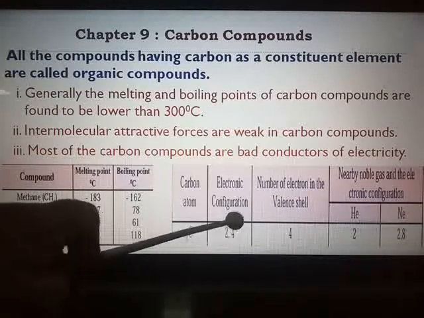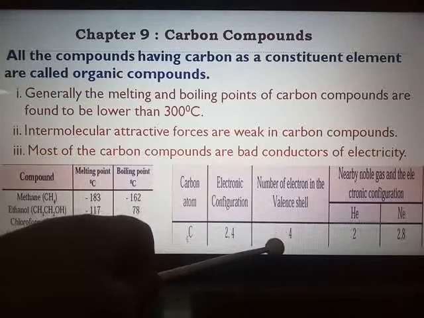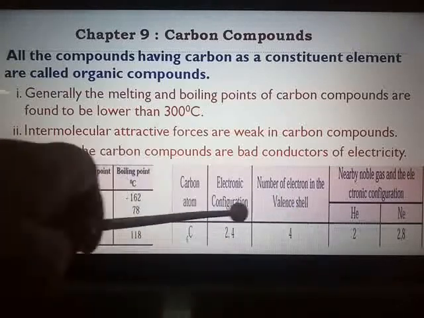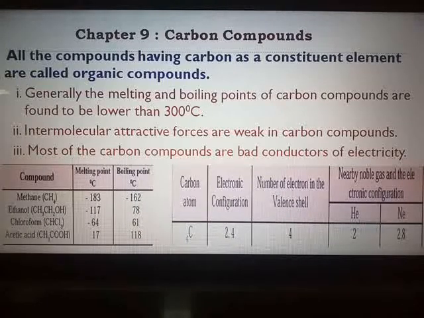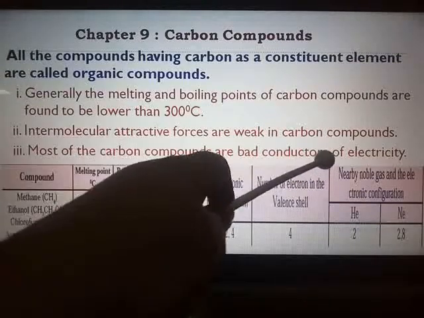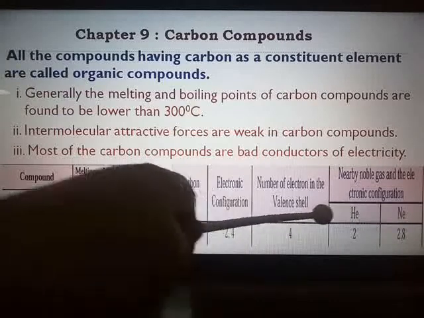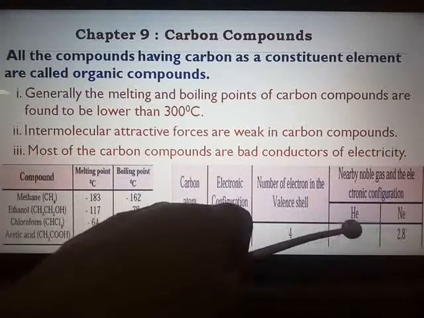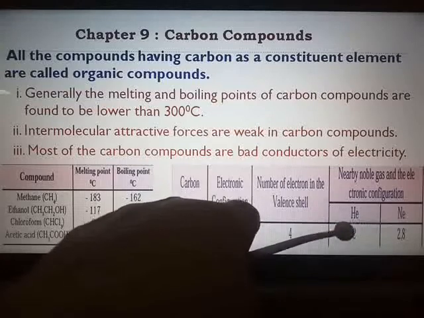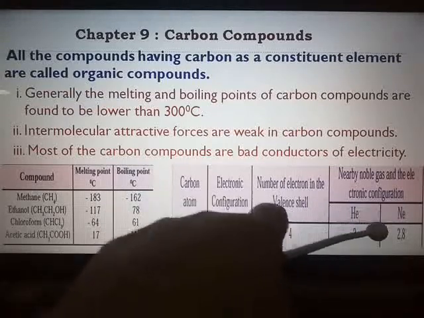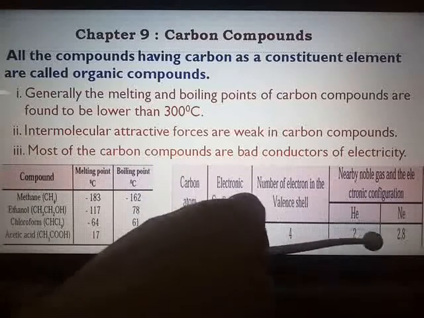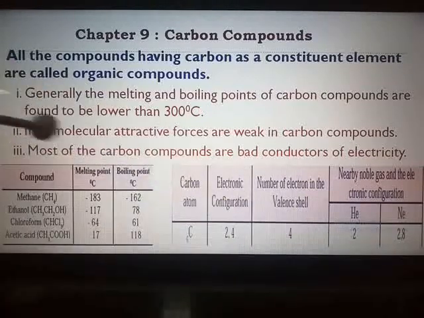So automatically the number of valence electrons is 4, and here carbon has two different ways by which it can become stable. One is by going near the noble gas helium and donating 4 electrons and becoming stable by attaining the electronic configuration of helium, or taking up 4 electrons and forming the electronic configuration of neon. Let us see which route carbon chooses to move ahead.